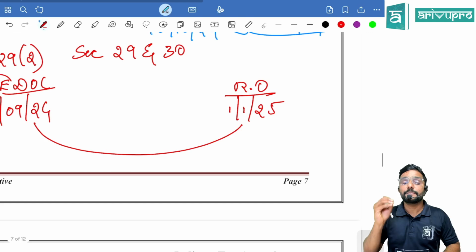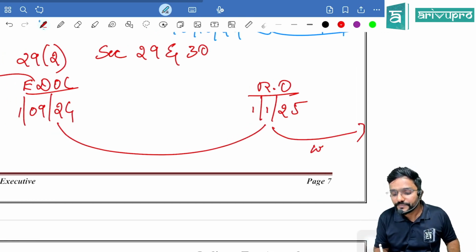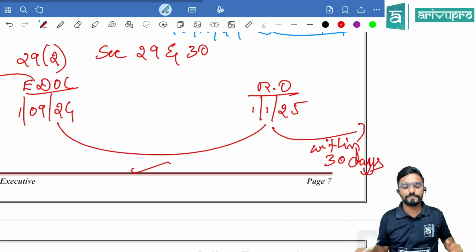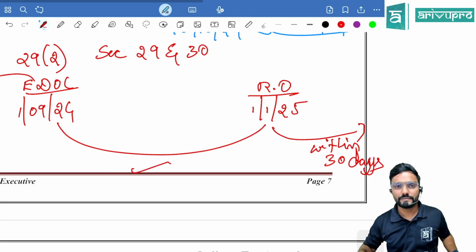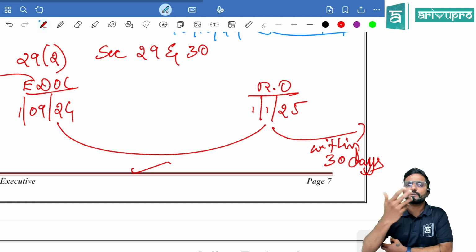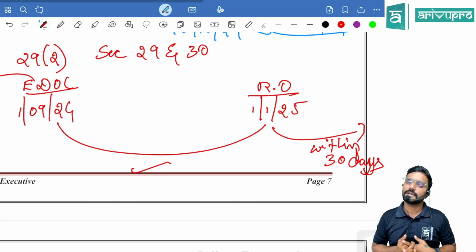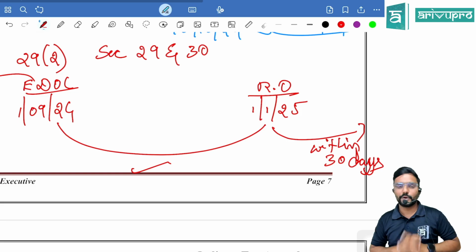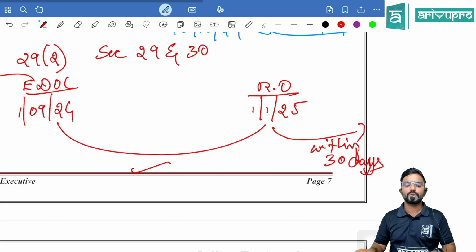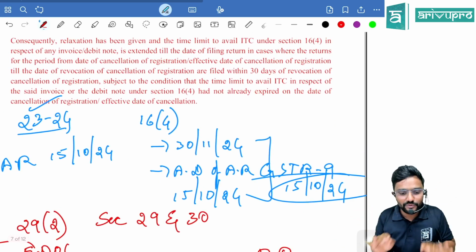Now, once my cancellation has been revoked, within 30 days I have to file the returns for this period, that is from September to December, within 30 days from 1st January. Now, sir, I am not supposed to do anything. Yes, even if you have not done anything, at least file a nil return. Now this was all already there, guys, nothing new. Now what is new we will see.